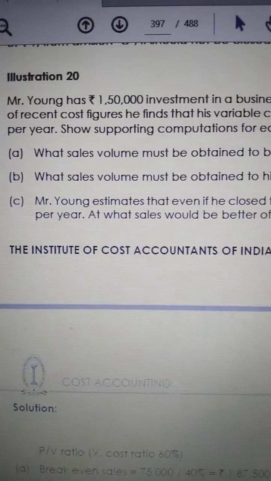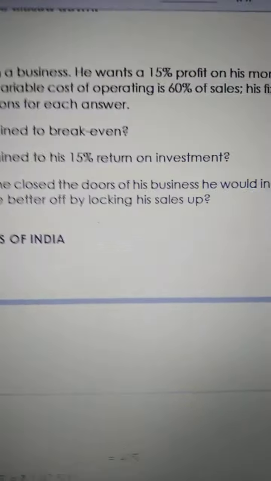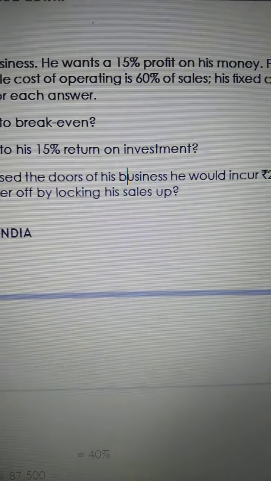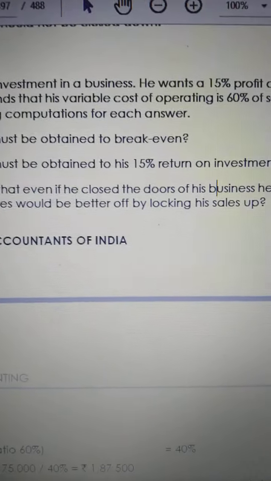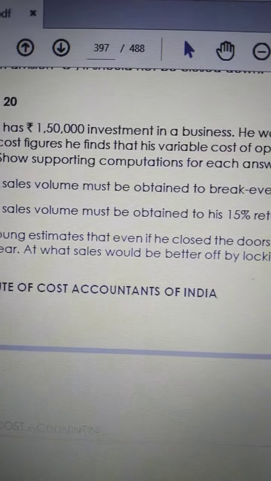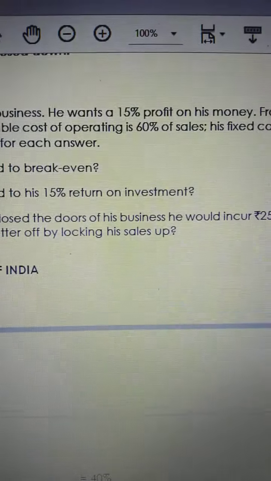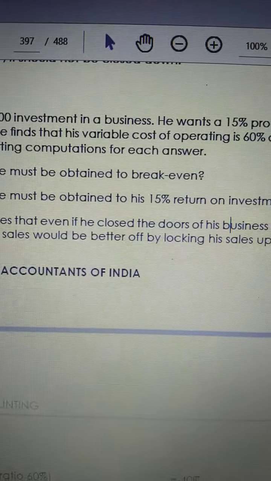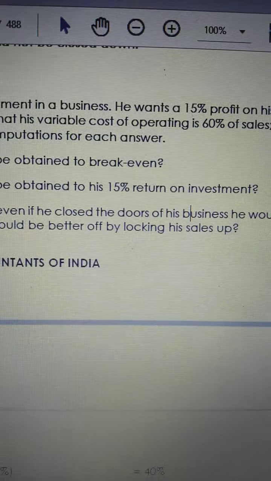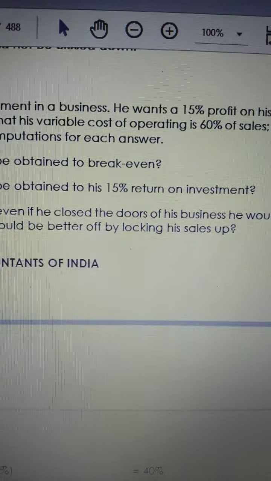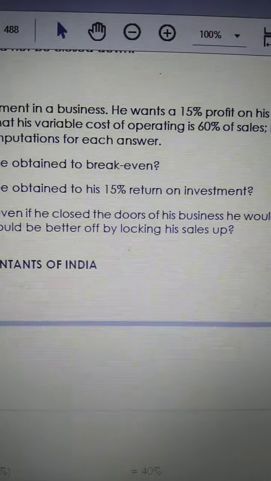Then what is the next question? What sales value must be obtained to get a 15% return on investment? 1,50,000 is his investment, on which he is expecting 15% return. 1,50,000 into 15% equals 22,500 rupees profit.